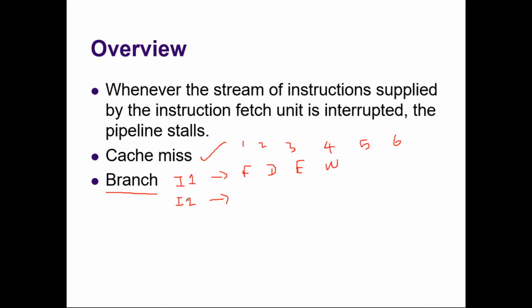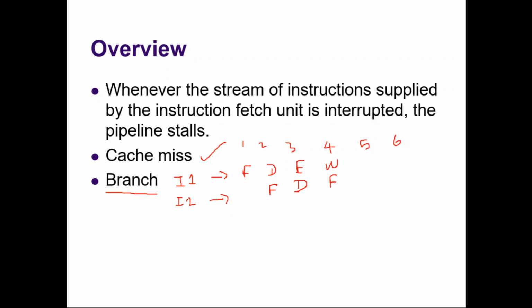No, it doesn't know. The processor assumes this instruction to be a normal instruction and it will fetch it during clock cycle 2. During clock cycle 1 the fetch unit is with instruction 1, and it will be decoded during clock cycle 3. It will be executed during clock cycle 4.